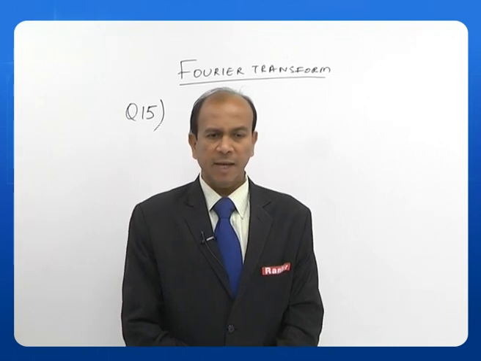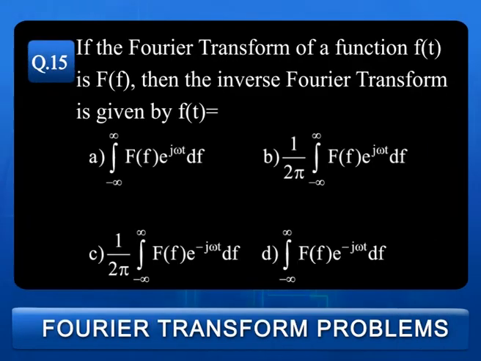Now, question number 15 is as follows. If the Fourier transform of a function f of t is F of f, then the inverse Fourier transform is given by f of t is equal to: A. Integral minus infinity to plus infinity F of f e to the power of j omega t df, B. 1 by 2 pi integral minus infinity to plus infinity F of f e to the power of j omega t df, C. 1 by 2 pi integral minus infinity to plus infinity F of f e to the power of minus j omega t df, and D. Integral minus infinity to plus infinity F of f e to the power of minus j omega t df.